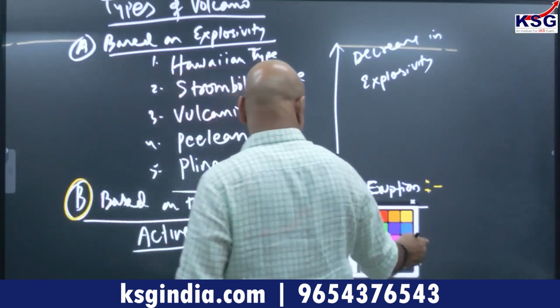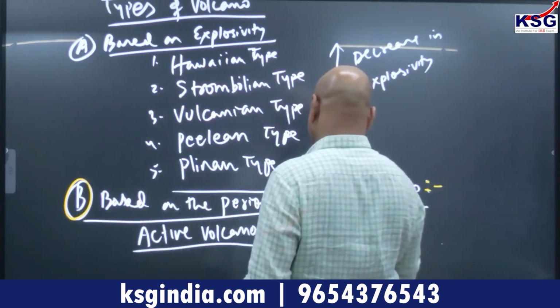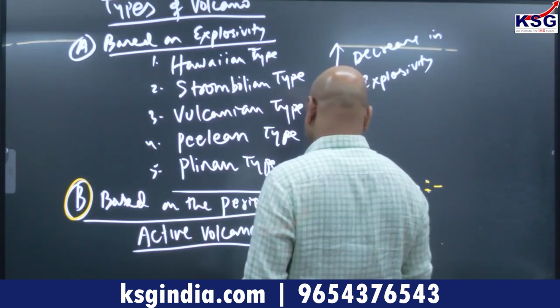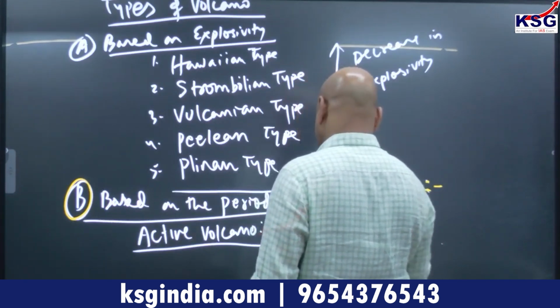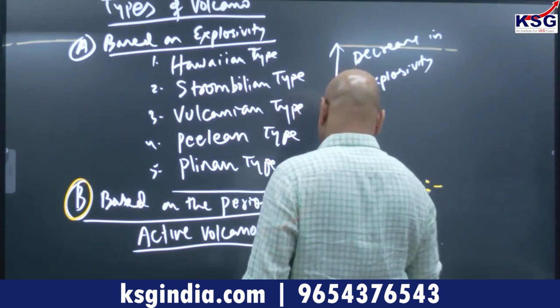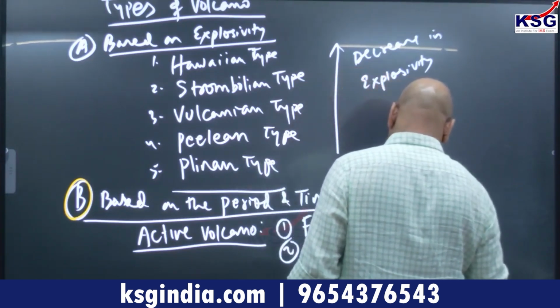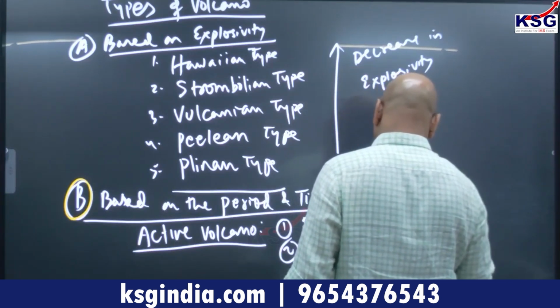Example, first we can say Fujisan or Mount Fuji in Japan. We have in India, Barren Island. Fujisan is in Japan.